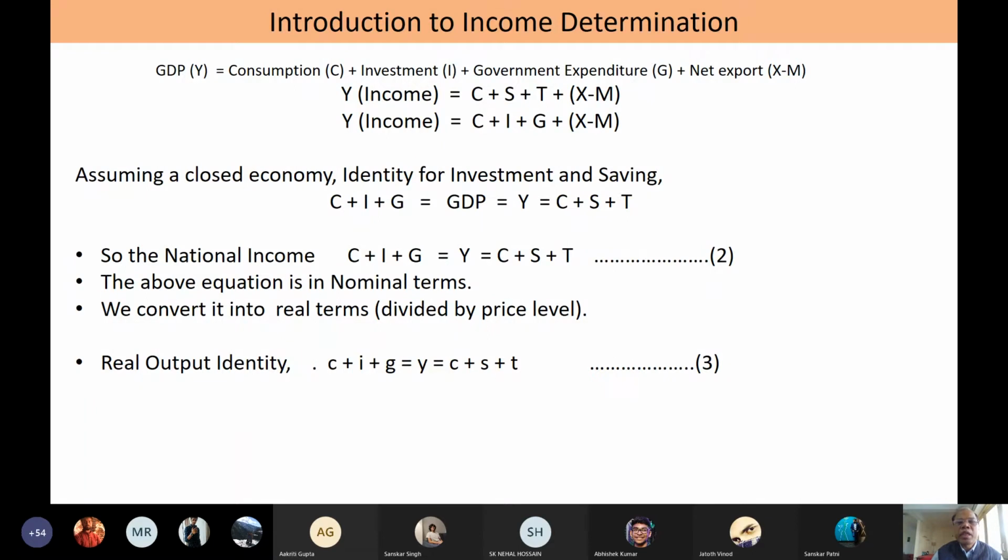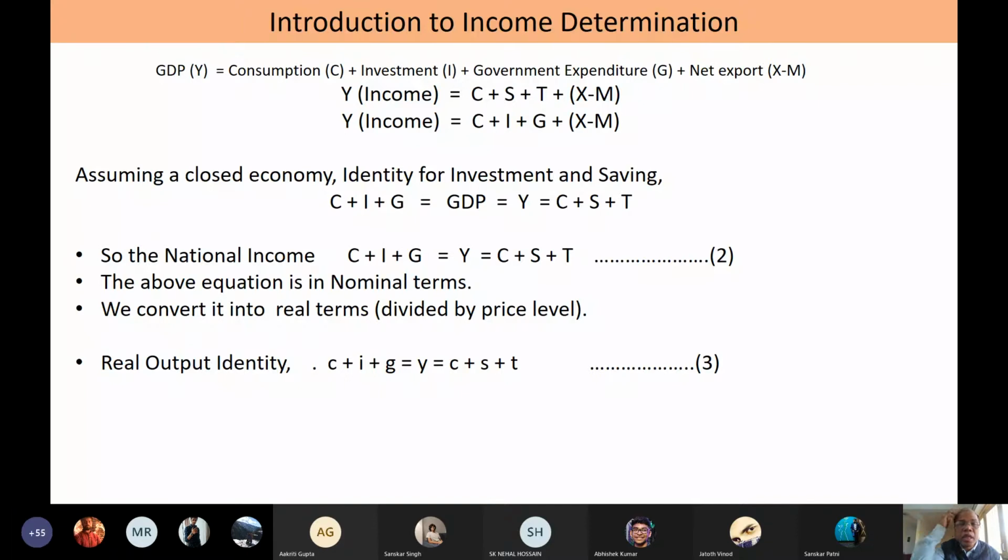The entire income is utilized in these ways. A part is consumed, the other part is saved, the third part is paid as tax to the government, and the fourth part is exported, and correspondingly there is import, so it is export minus import. That would also be a part of the total income.